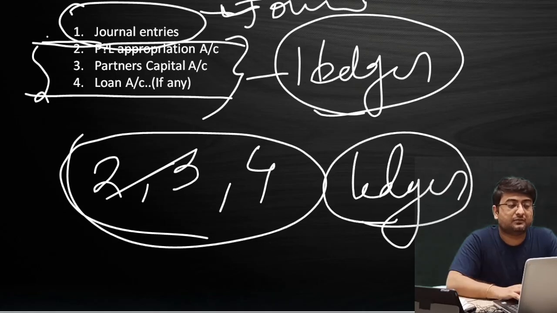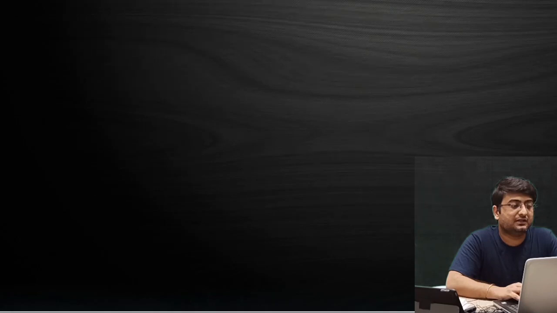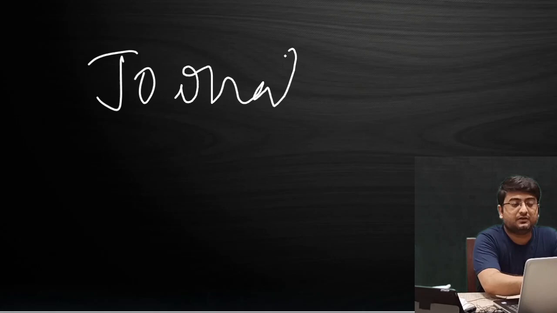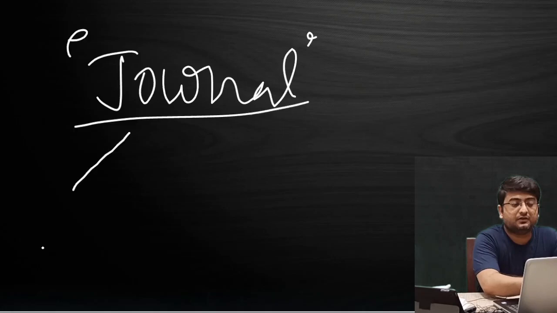So in part of the journal, you just wait. In part of journal, you'll have to post each and every entry. In journal part, let me give you one more slide. So in journal part, remember, you'll have to pass all the transactions which are related to the PL appropriation account first.